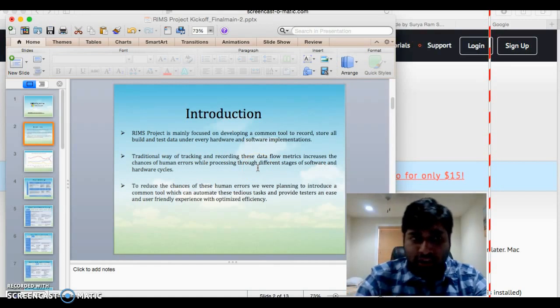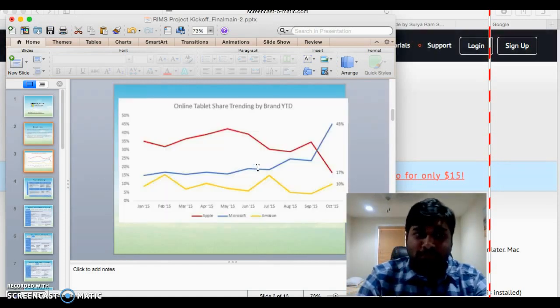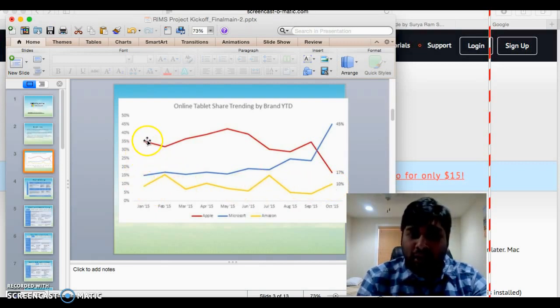That is all for the introduction about the RIMS project. The next slide will show how the online tablet share trend is currently going. This we have downloaded from Yahoo. You can see the yellow one is Amazon, which is at 10% of the tablet share, and the red is Apple.